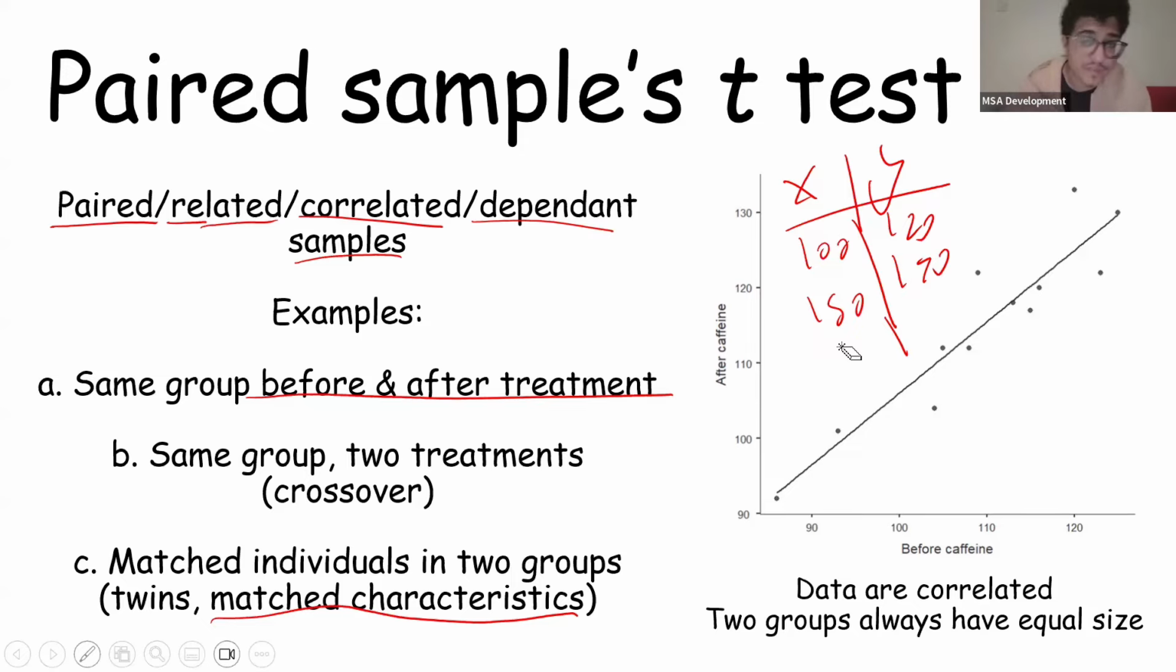The two groups always have to have equal size. If you have two people before caffeine, you have to have two people after caffeine. Does that make sense? No one's going to answer me, but I hope it does.